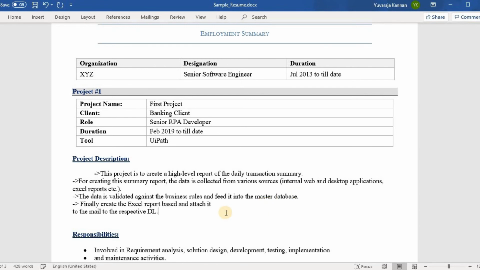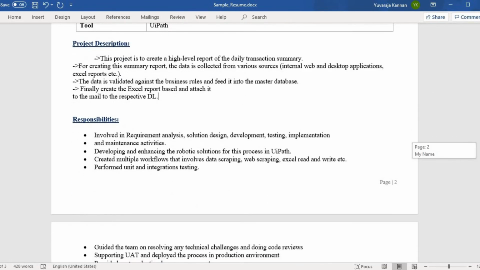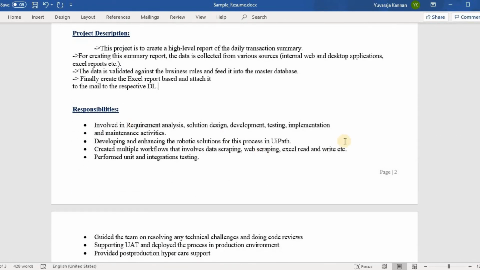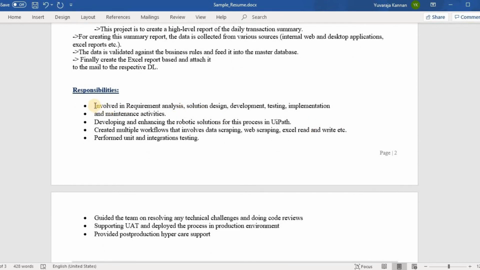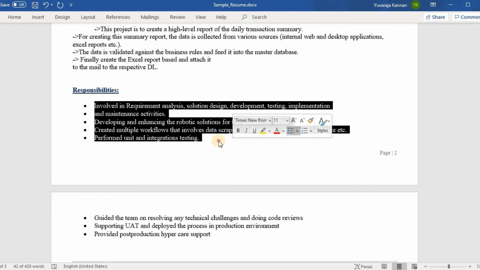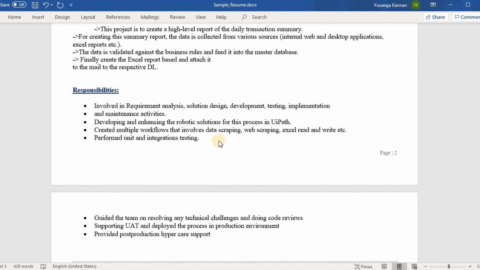So after highlighting the project description, we come on to the next topic, which is the responsibilities. So here we need to highlight what are the responsibilities that we have taken as part of this project. And here if you see, this person has been involved in requirement analysis, design, development, testing, and also created multiple workflows that involve data scraping, web scraping, and Excel. And he has also guided the team on resolving any technical challenges and doing code reviews. And finally, he has supported UAT and deployed the process in production environment.